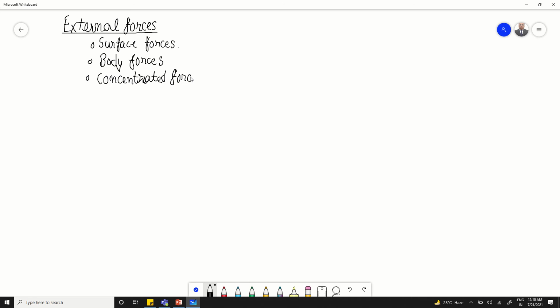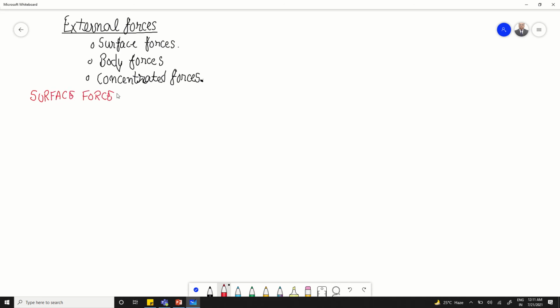See, one thing I have forgot to mention in the starting of the lecture is, in order to understand these concepts, I am already assuming that whosoever will be referring to this lecture, they must have a basic knowledge of engineering mechanics. Okay, so this is my basic assumption. Now let us talk about surface forces first. Okay, now what are the surface forces?